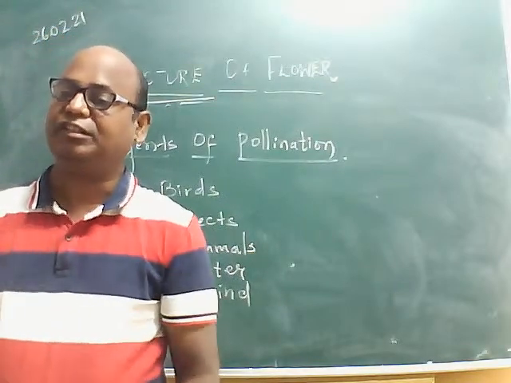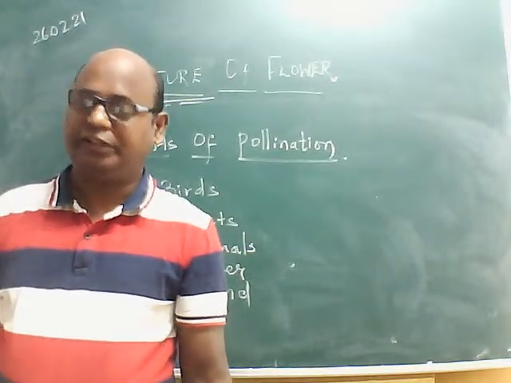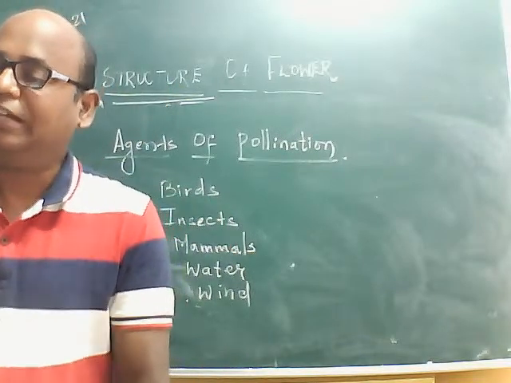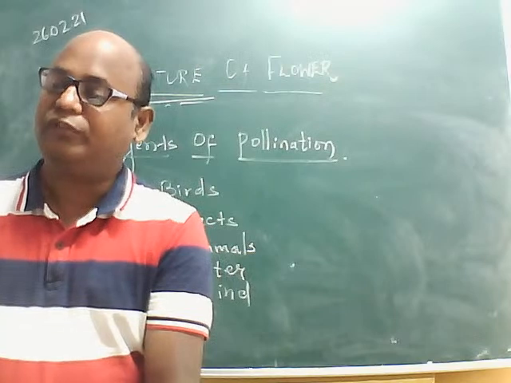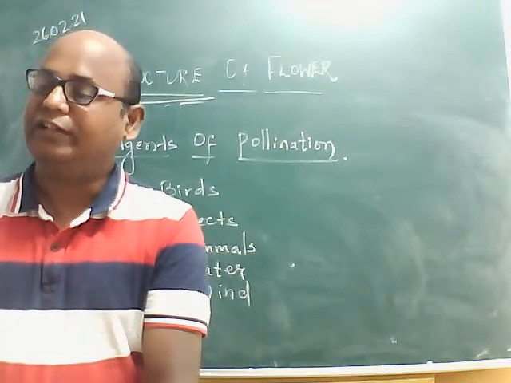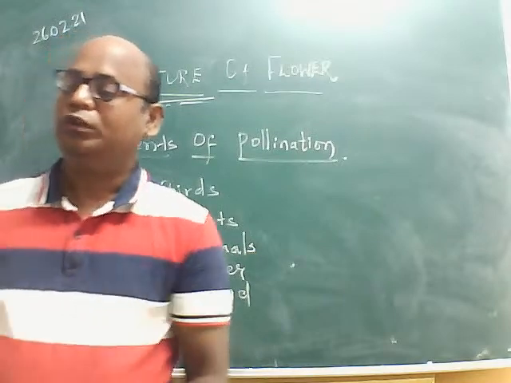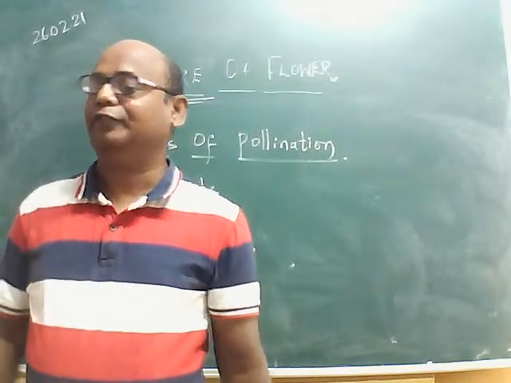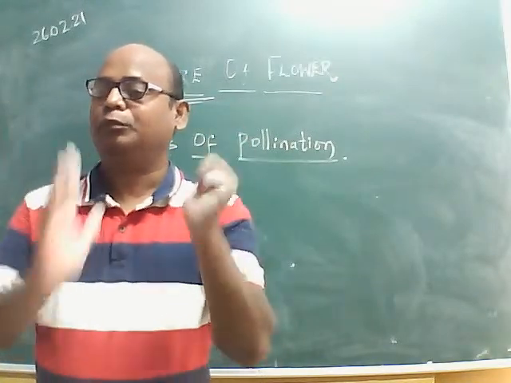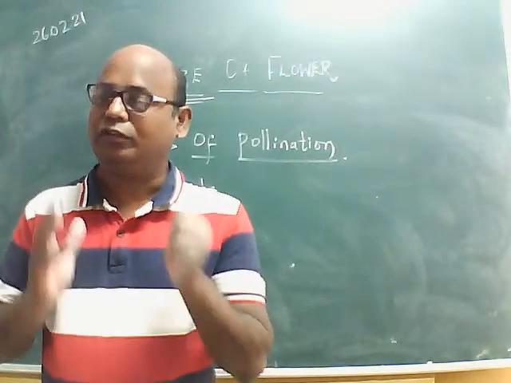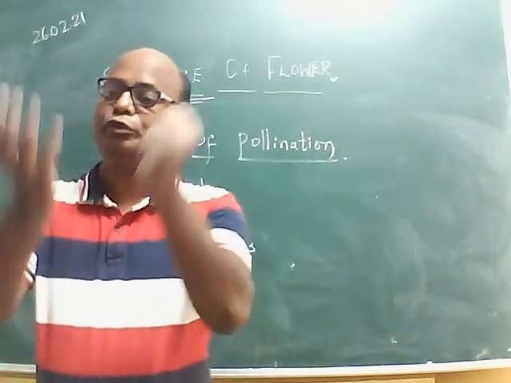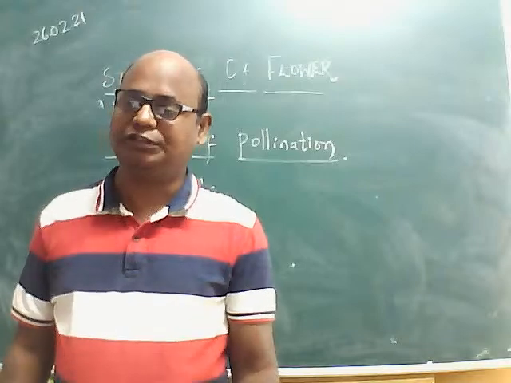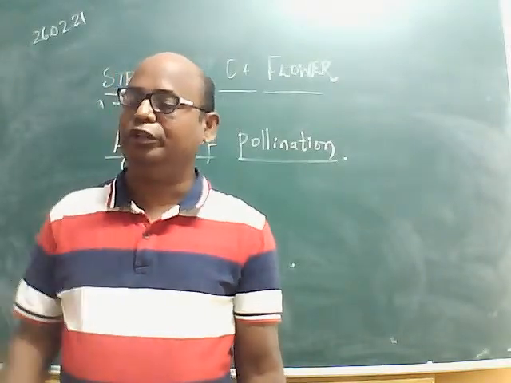Now your maths period is there, so I will stop here. Please read that. Tomorrow we will continue with the topic of agents of pollination, and we are also going to study fertilization: how fertilization takes place and how the ovule converts into seeds and the ovary into fruit. Then, when the seeds get proper environmental conditions, air, water, warm temperature, soil, they grow into a new plant, and the continuity of the species is ensured. That we are going to discuss tomorrow.